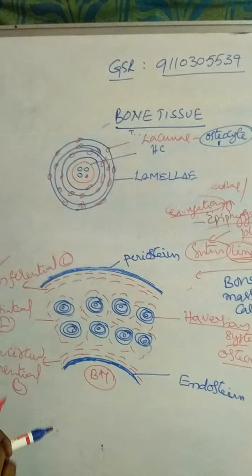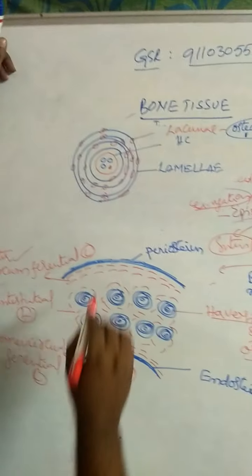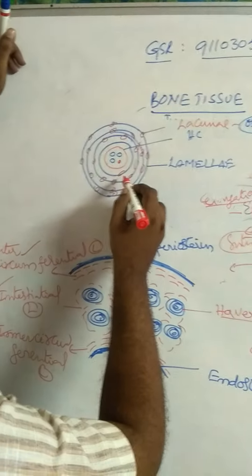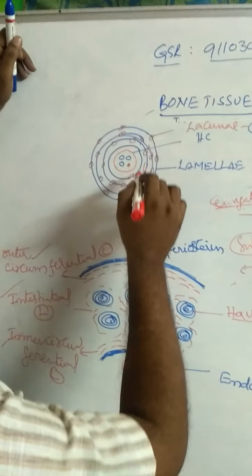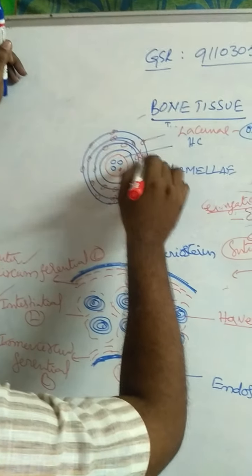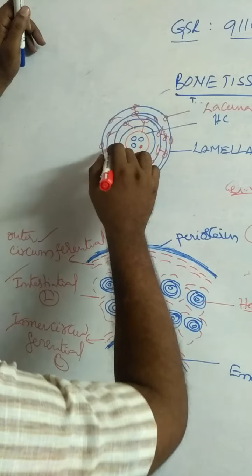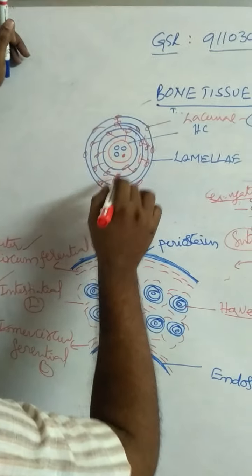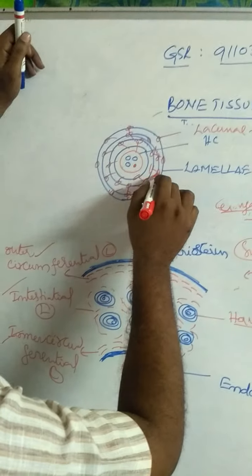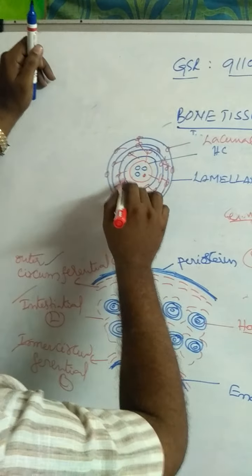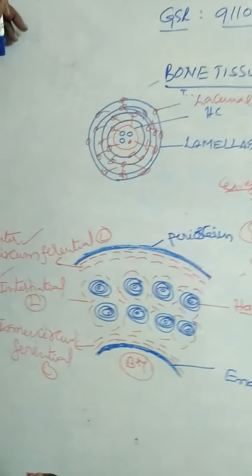These lamellae are connected by connections between lamellae and lacunae. These connections are called canaliculi.